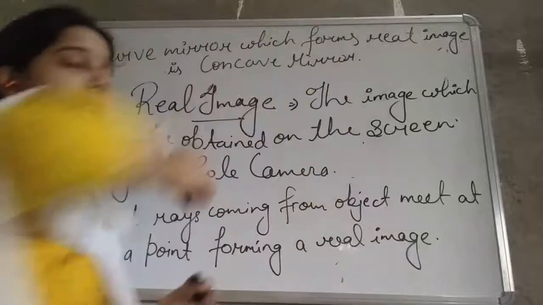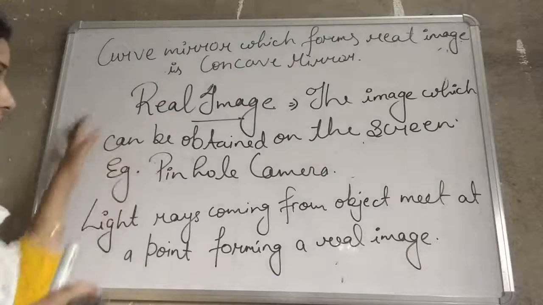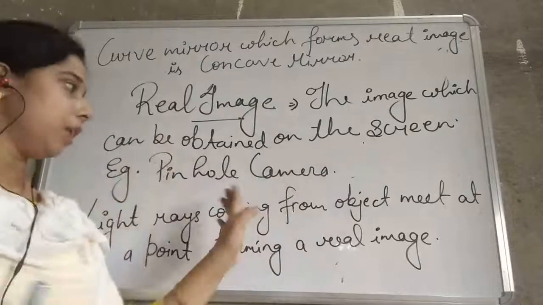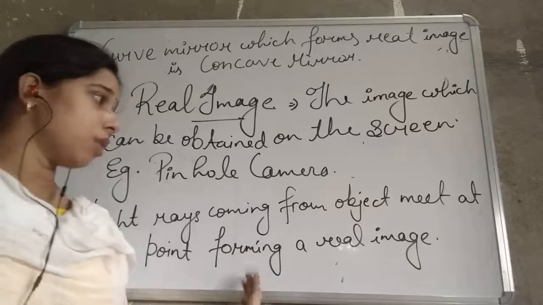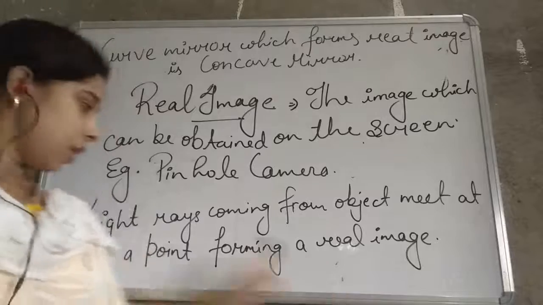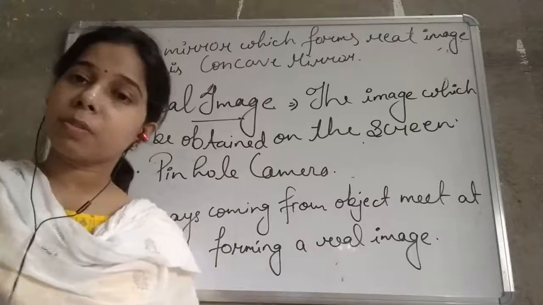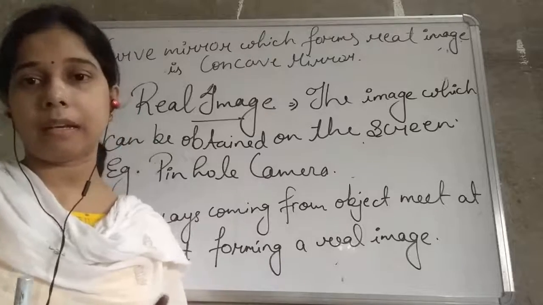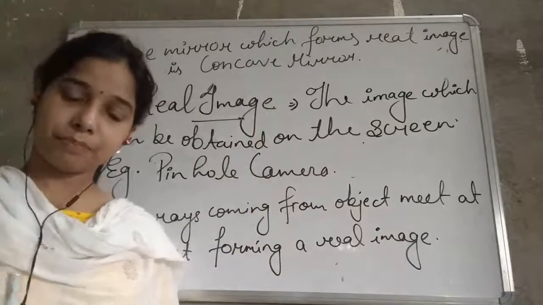So the concave mirror forms the real image. So these are the points of the real image. It can be obtained on the screen. Pinhole camera is the example. It is formed because the two light rays coming from the object meet at a point, thus forming a real image. The curved mirror responsible for the formation of a real image is the concave mirror.